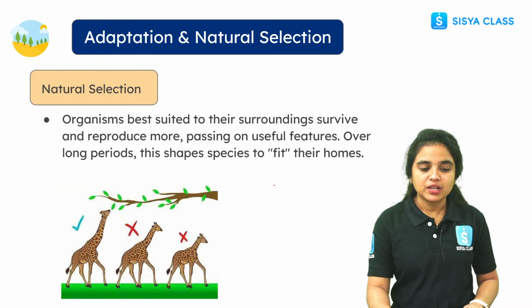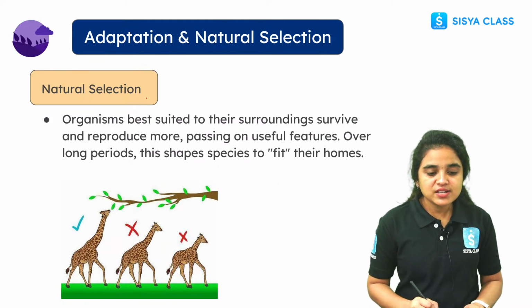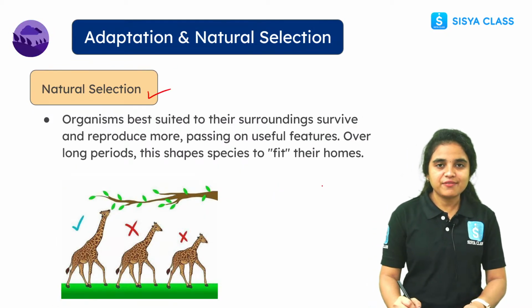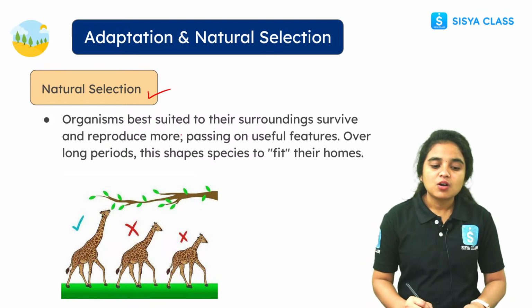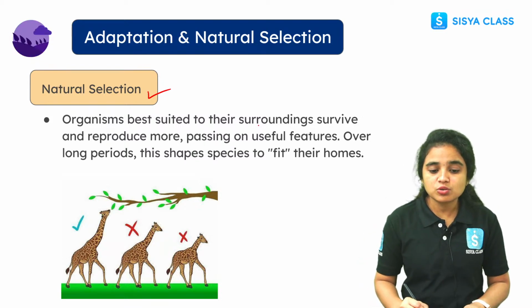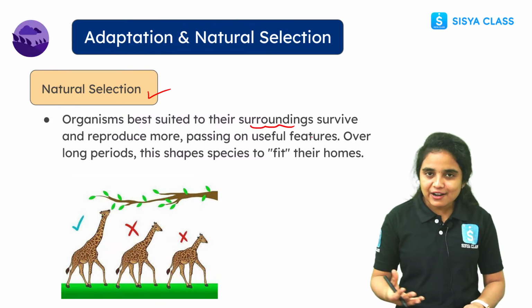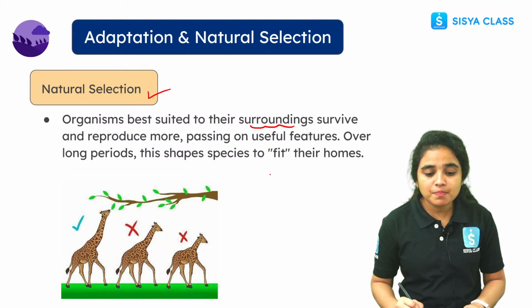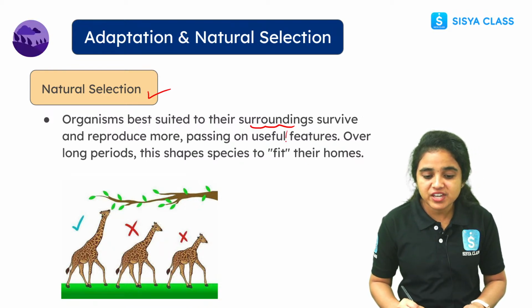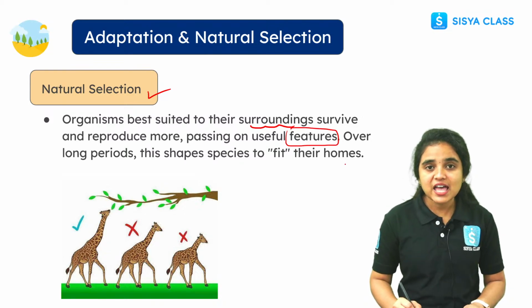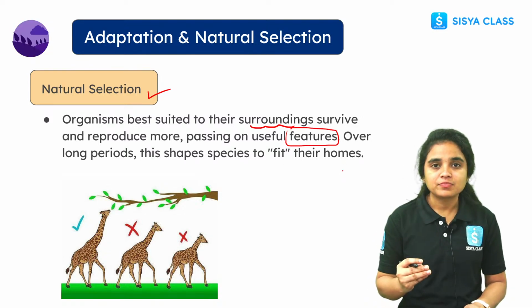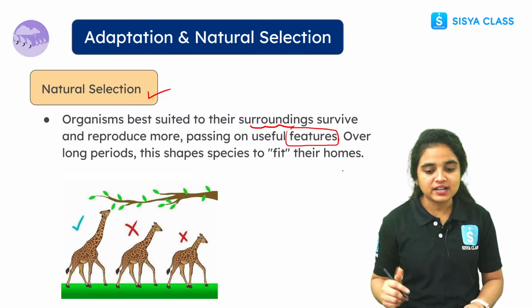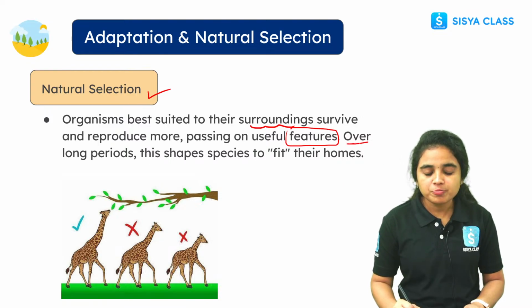While coming to natural selection, students, it is a very interesting thing. Organisms best suited to their surroundings survive and reproduce, and useful features are passed from one generation to another over long periods.